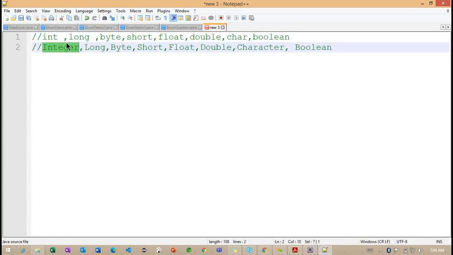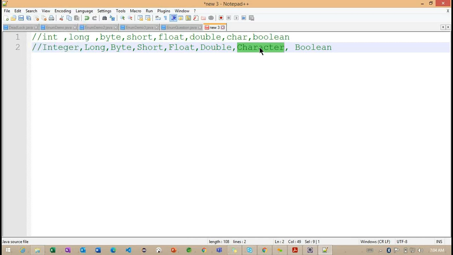We can create an object of this Integer class, but we cannot create an object of int. This Integer class is inherited from the Object class. But what about the primitive type int? It is not inheriting from the Object class or any other class. Getting the point, so we need to understand this.